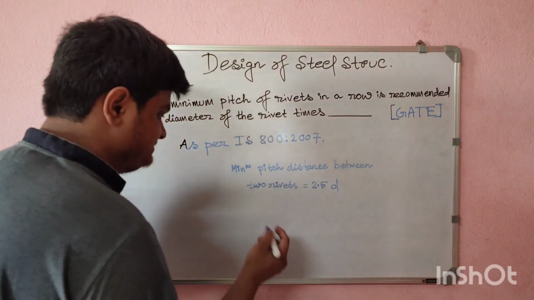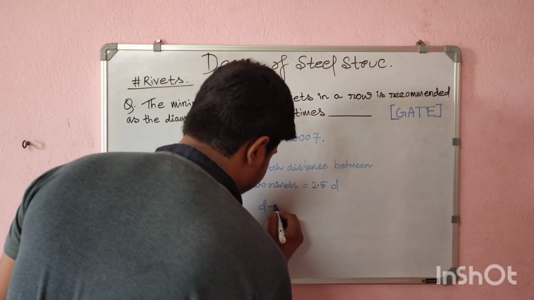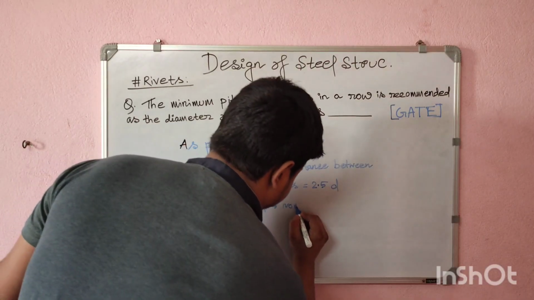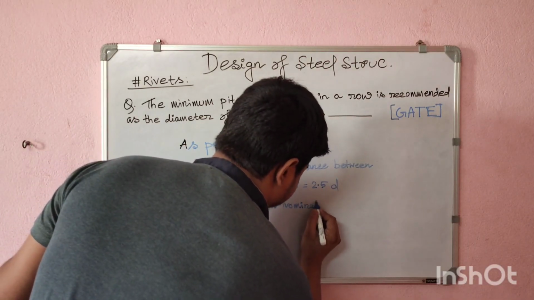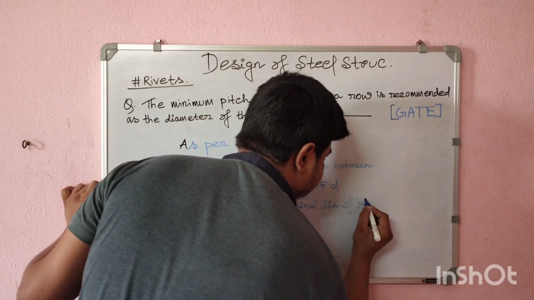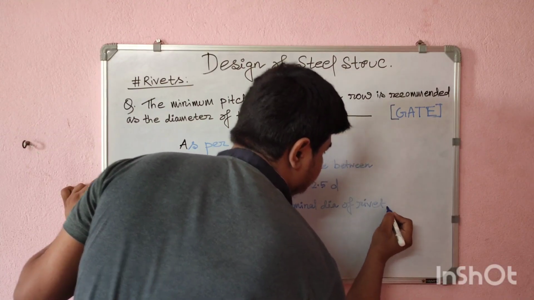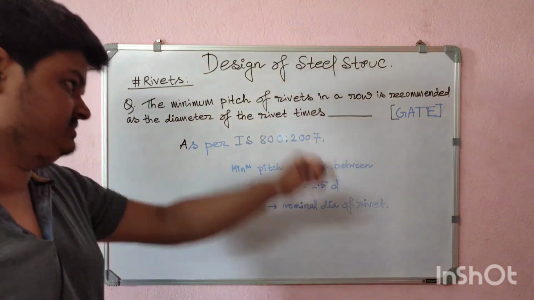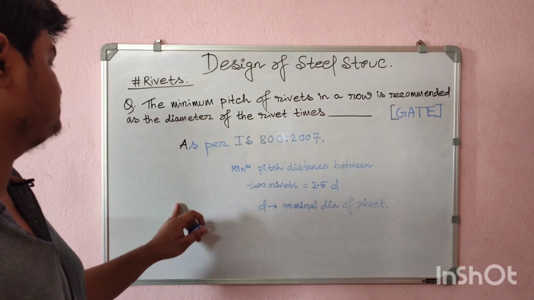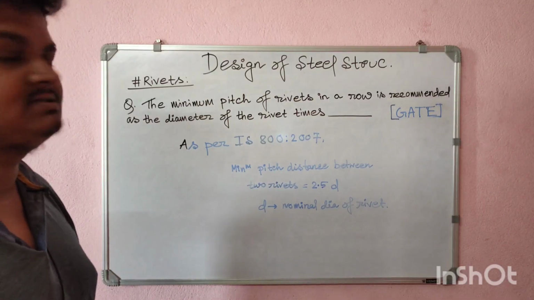What is d? d is the nominal diameter of the rivet. You can see this question has come in GATE. So this is a short question, you can just remember that, and this is the answer.